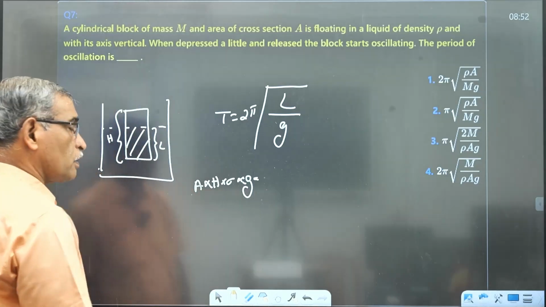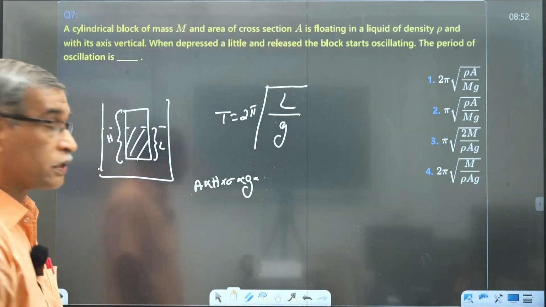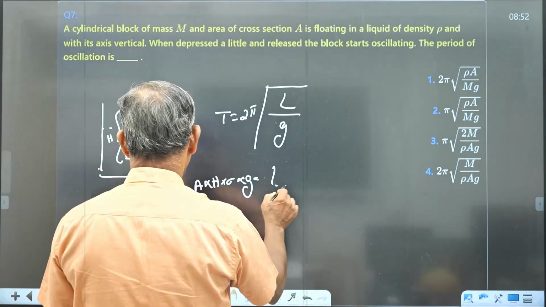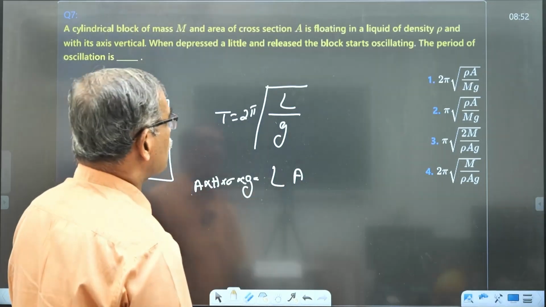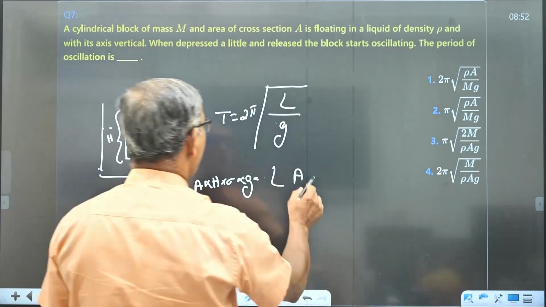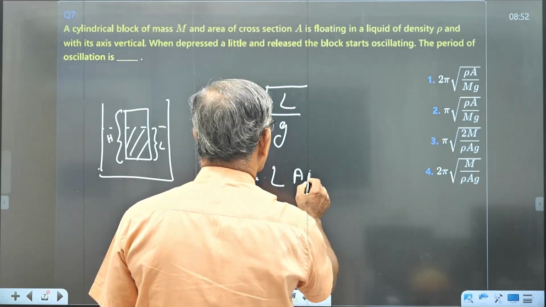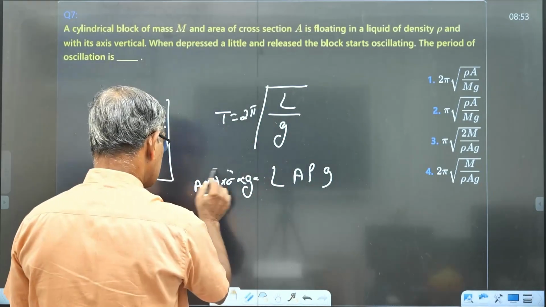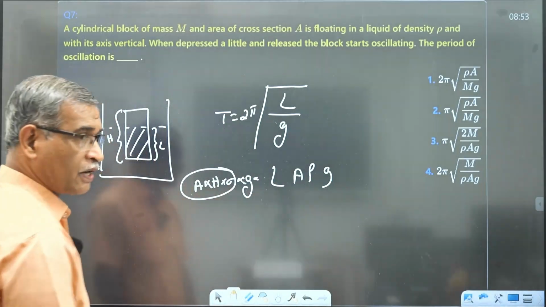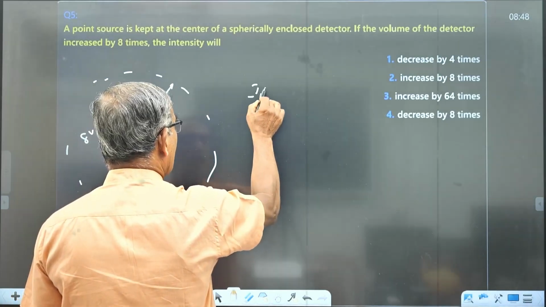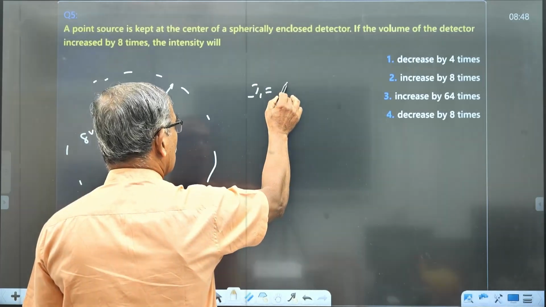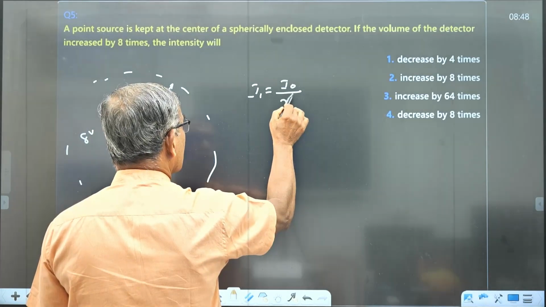That is the weight of the floating body, equal to the weight of the liquid displaced. That is equal to L into A into density of the liquid, rho into g. Now this can be replaced directly. Intensity here: first case, I1 is equal to I0 by R square.